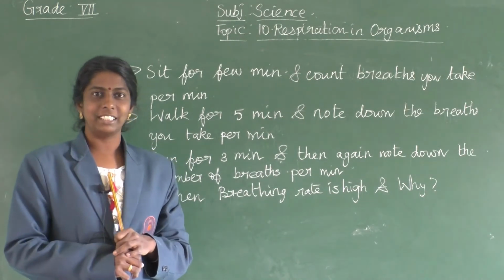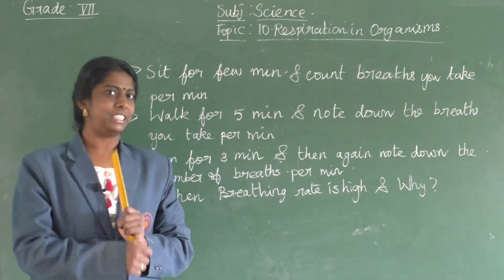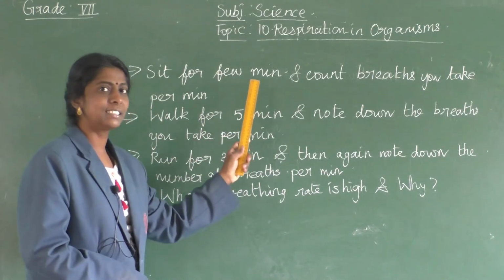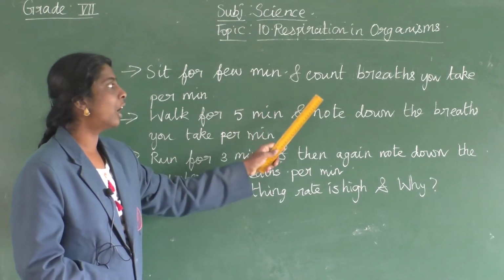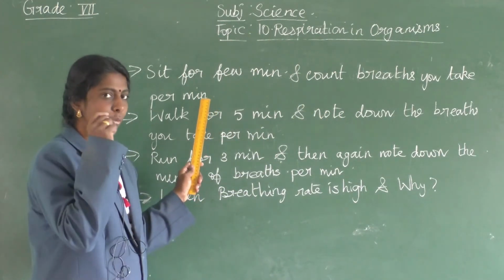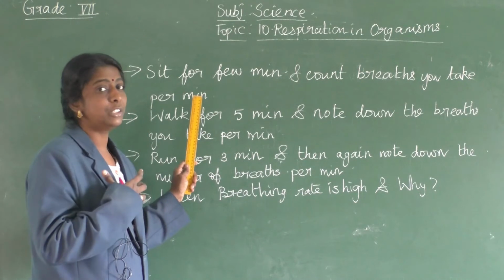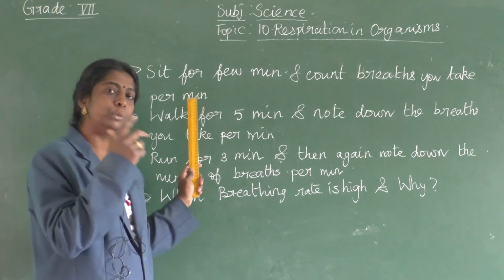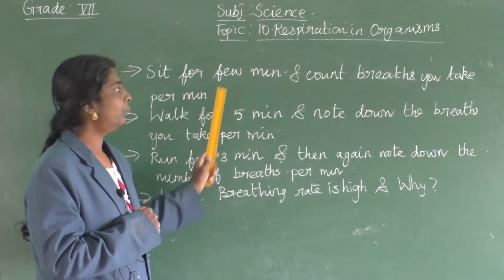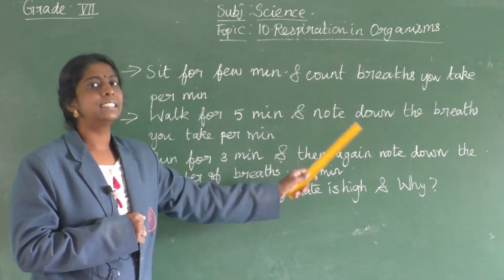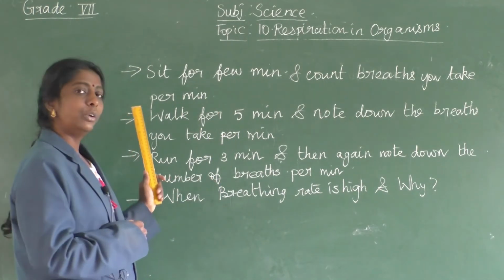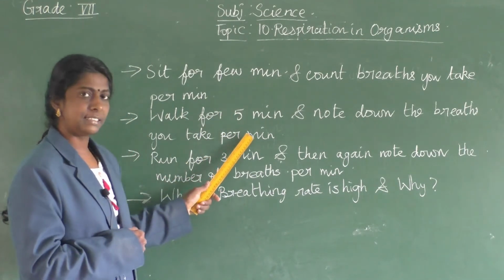Now an activity for you all. You are going to do 3 activities. You are going to sit for a few minutes and count the breaths you take per minute. Relaxedly sit for 2 minutes and then count the number of breaths you take per minute. Clear? Then next thing, you walk for 5 minutes.